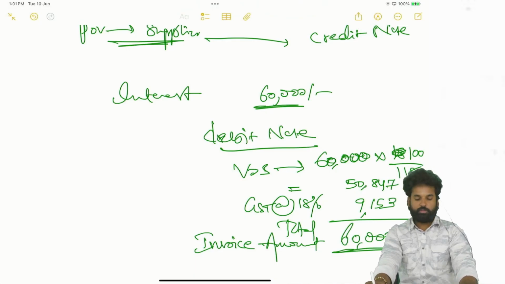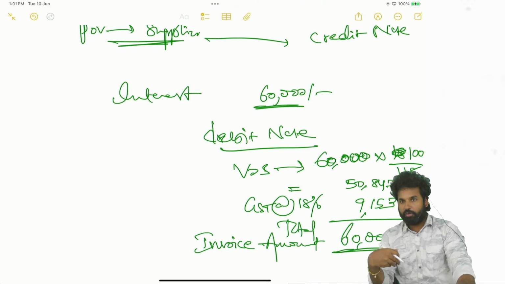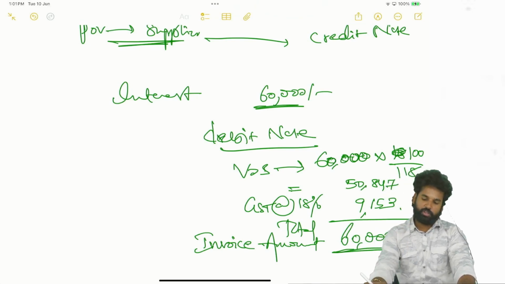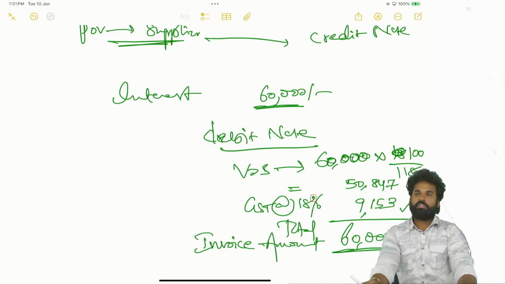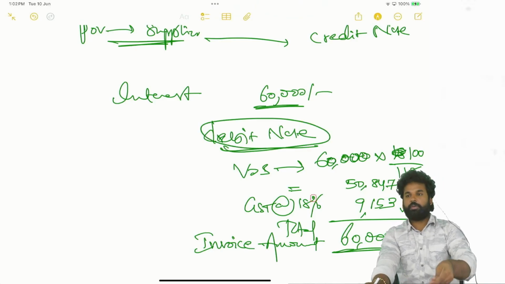Okay. So whenever there is a lump sum amount, there is no separate GST on it. So whatever amount you have collected will be inclusive of GST. So here, 9,153 will be the GST amount. Okay. So you have to issue a debit note. This is not a separate supply, but this has to be included in the value.